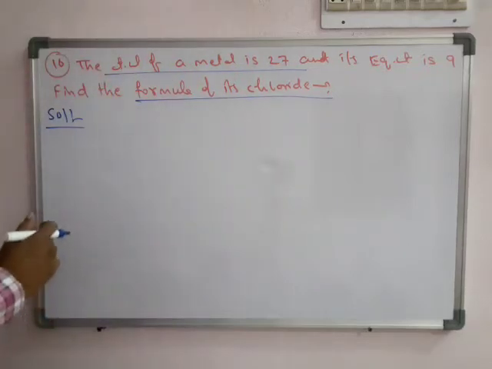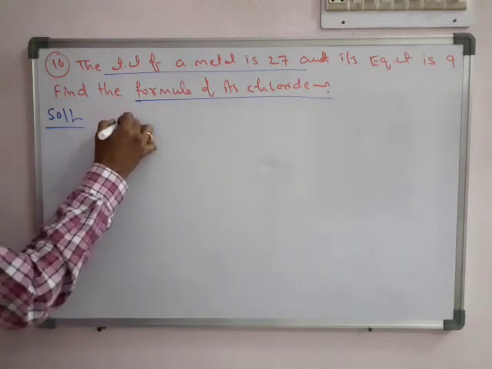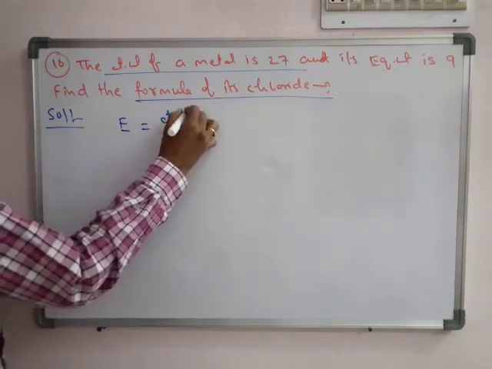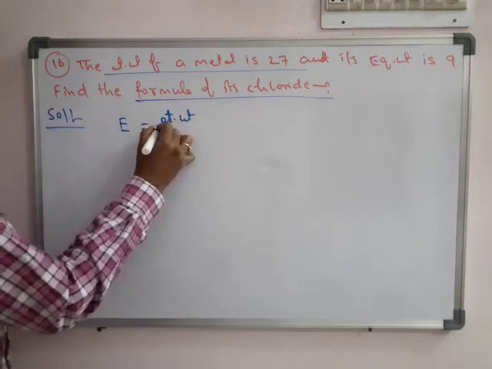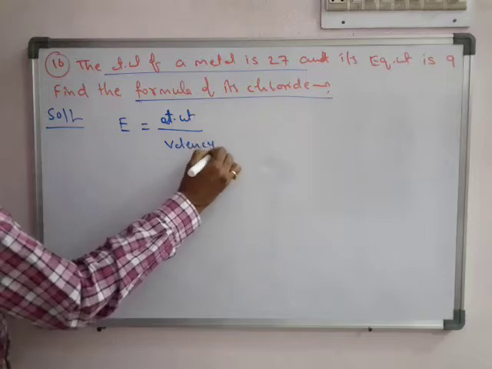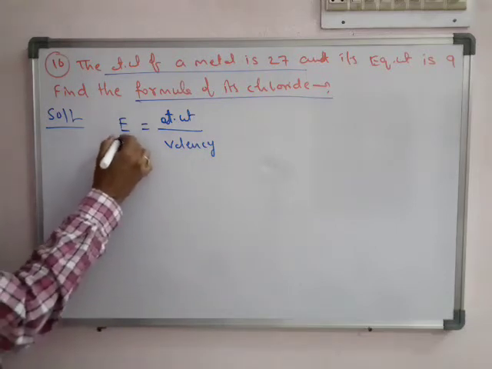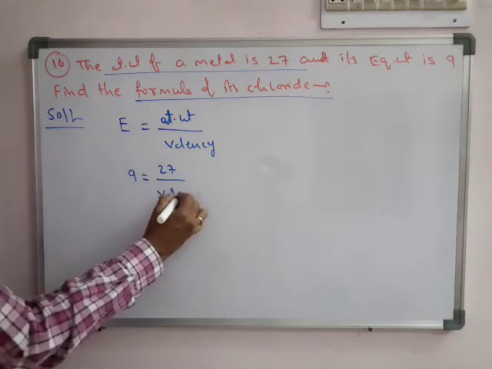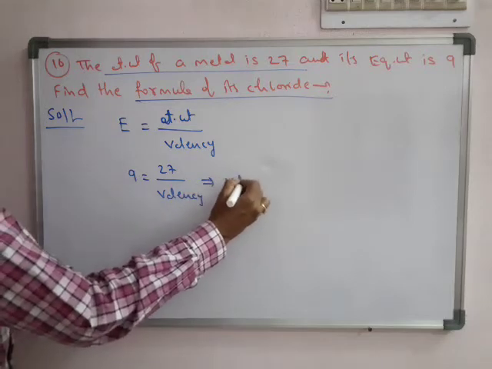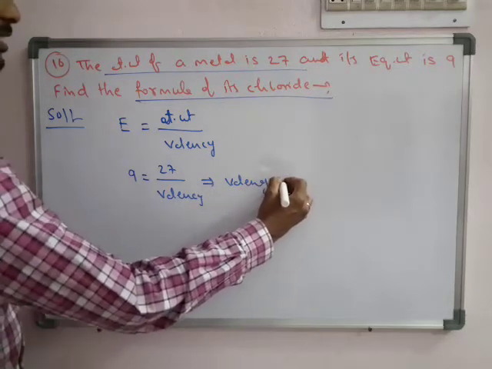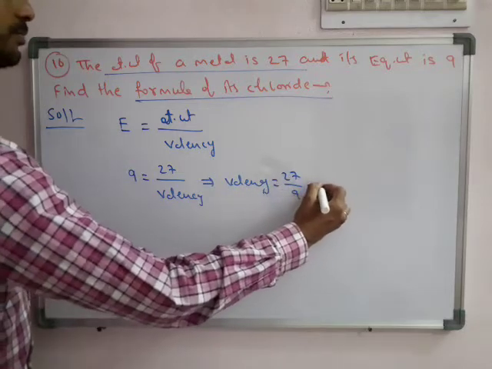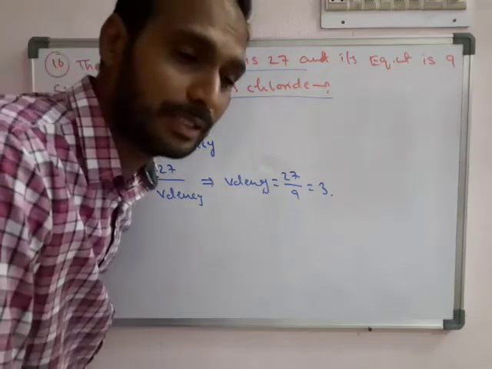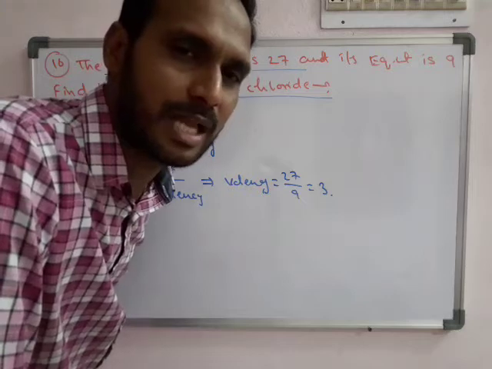But what is the process? We know the formula for equivalent weight of any element: it is equal to atomic weight divided by its valency. The equivalent weight is given as 9. Atomic weight is given as 27. Therefore the valency of the metal is 3. It is a metal, therefore it always has a positive valency.